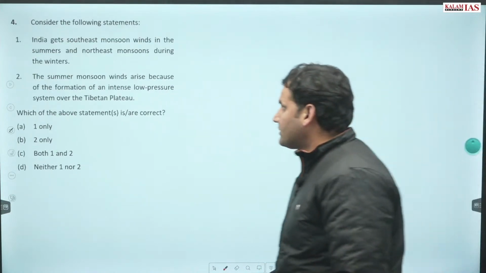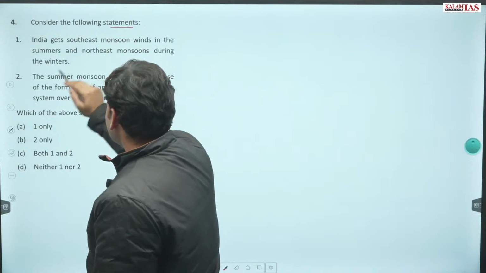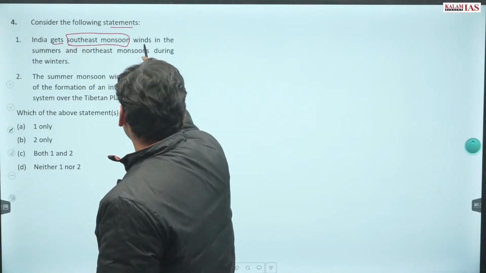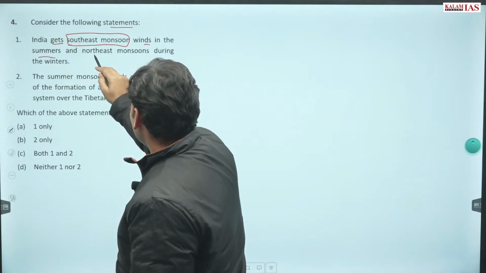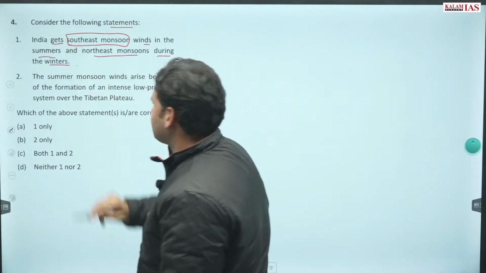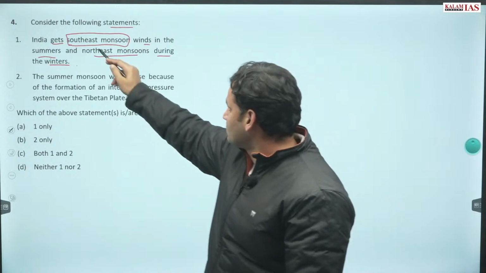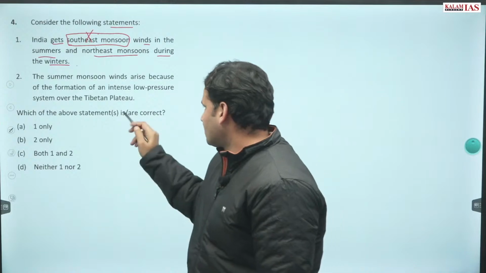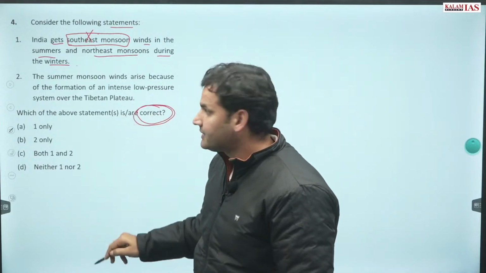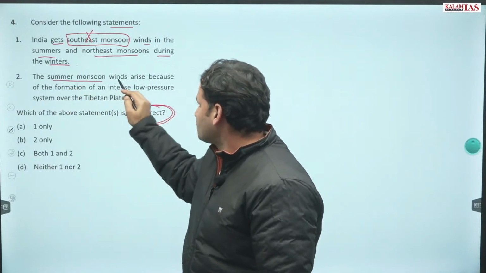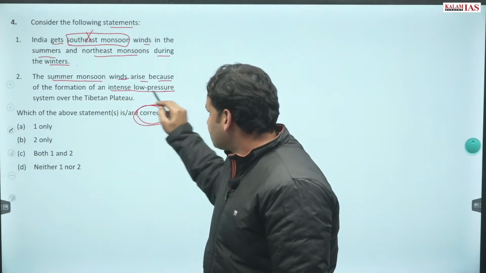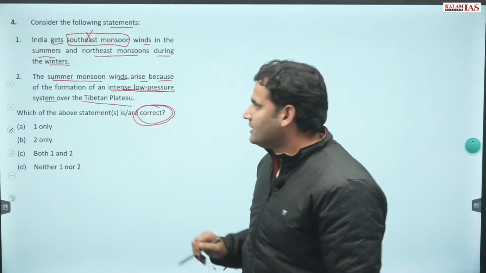Question number 4, consider the following statements. India gets southeast monsoon winds in summers and northeast monsoon during winters. No, it is not southeast, it is southwest. So, wrong. You were asked which is correct. Second, the summer monsoon winds arise because of the formation of an intense low pressure system over the Tibetan plateau.